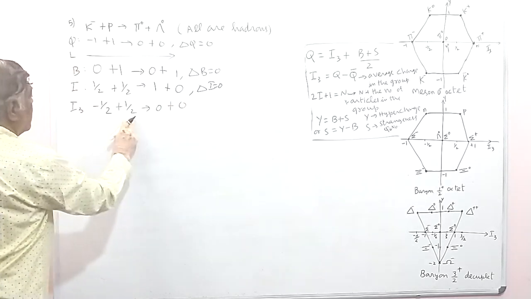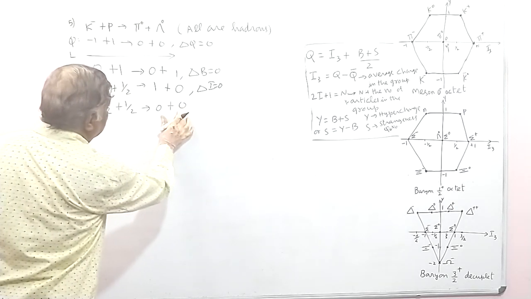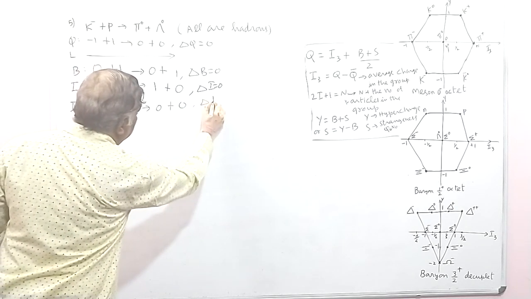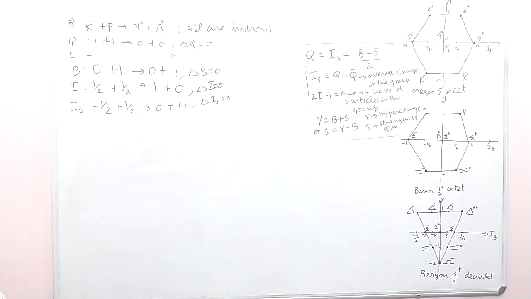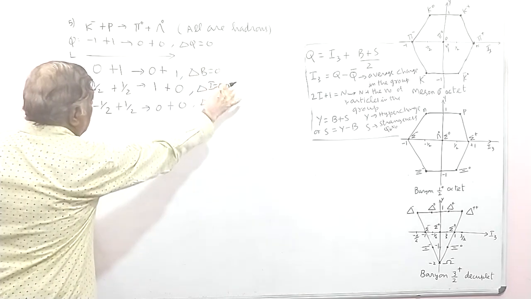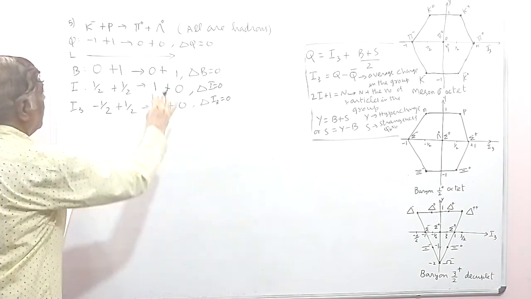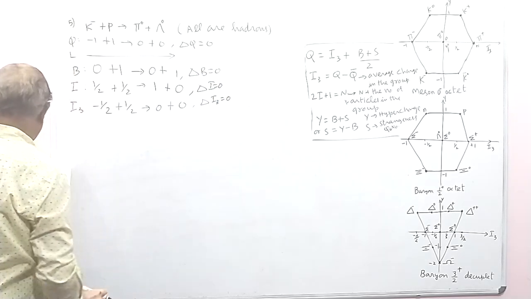So the sum on the left side is 0, the right side is 0. Therefore delta I3, the difference in the isospin number after the reaction and before the reaction, is 0. So I3 is also conserved. Whenever the change is 0, that quantum number is conserved. So charge, baryon number, isospin and I3 are conserved.